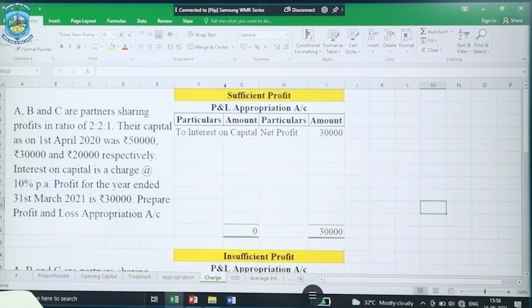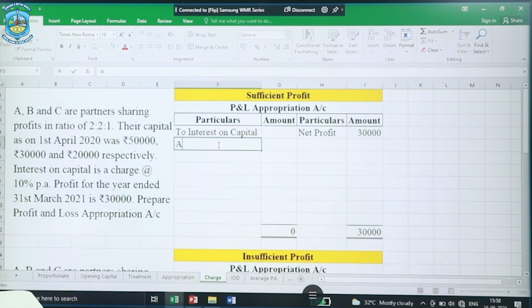And each of the partners gets their own share of interest on capital. That is, A would get 5,000, B would get 3,000, and similarly C would get 2,000 as he had contributed 20,000. So in all, the total burden on the firm is 10,000, right? And the remaining profit shall be distributed among the partners in their profit sharing ratio, just in the same manner as we had discussed earlier. So I'm not repeating the situation again, right?